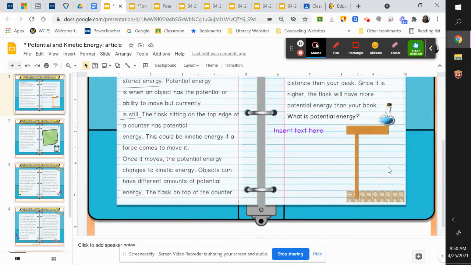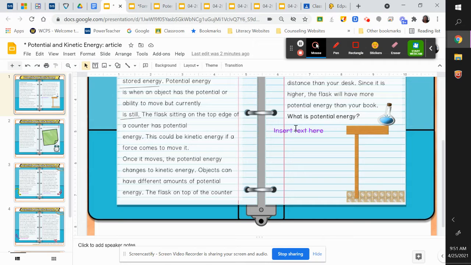So here's what they're saying to you. This counter is much higher than your desk is, right? And so your desk, you have at this point, in COVID, you have your Chromebook on top of it, the table you're sitting at, wherever you are at home, and it's going to be lower, right? So if you think about the countertop in your kitchens at home, that's at a higher level than your desk that you're sitting at. So your Chromebook, your book has potential energy because it can move, but it has less potential energy because it's closer to the ground than this flask is here.